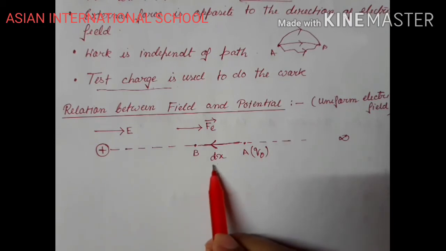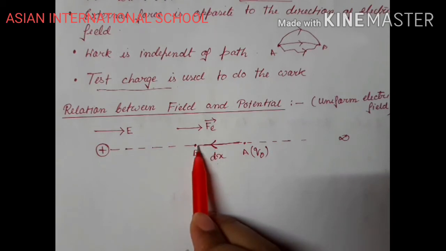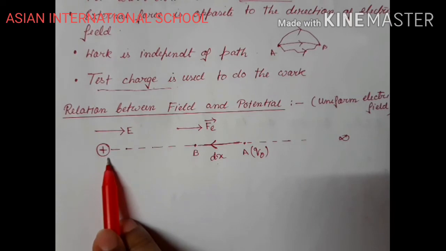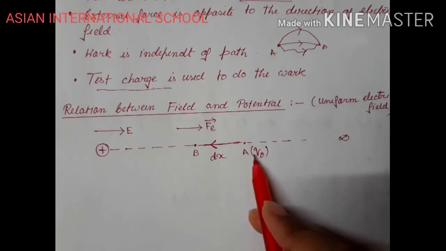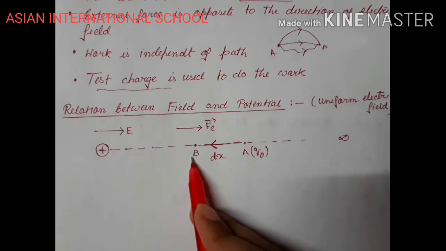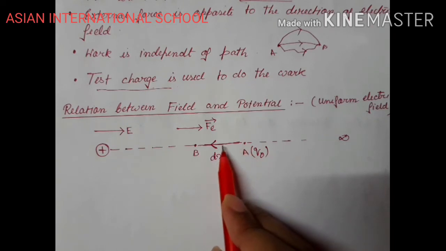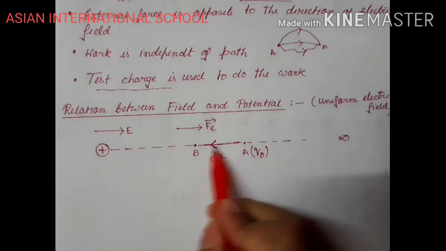Here I have considered an elementary displacement between the path from infinity up to the source charge. Okay, then after doing all the calculations, I will consider the point A to be at infinity. So I will get the net result of what is going to happen if I move the charge from infinity to a certain point B. Previously I was considering that I have a small displacement dx. Clear? Okay.